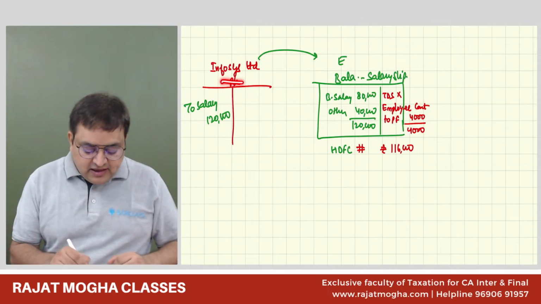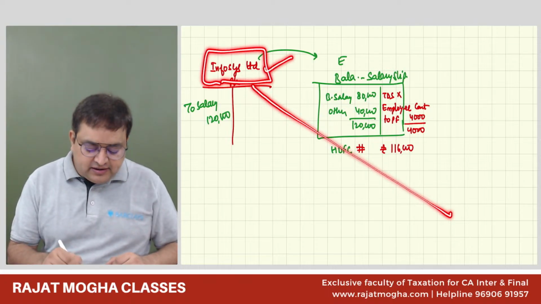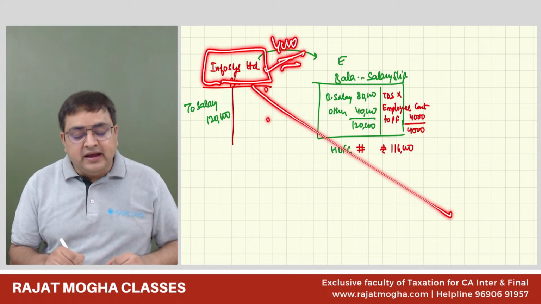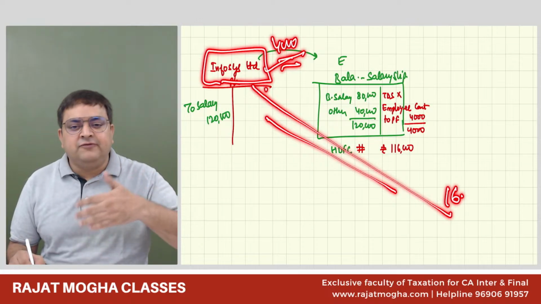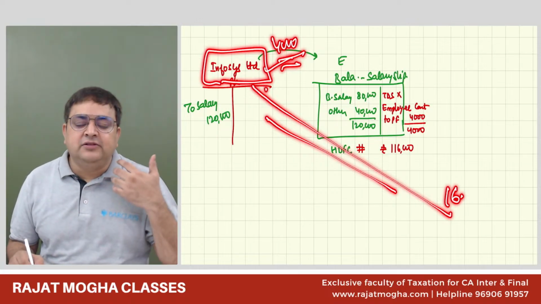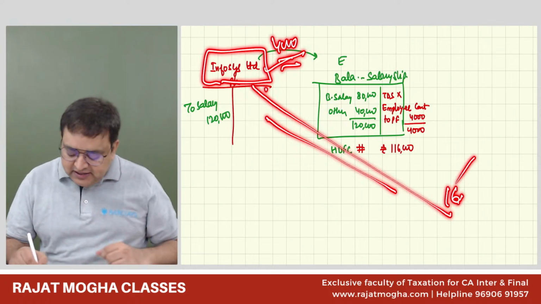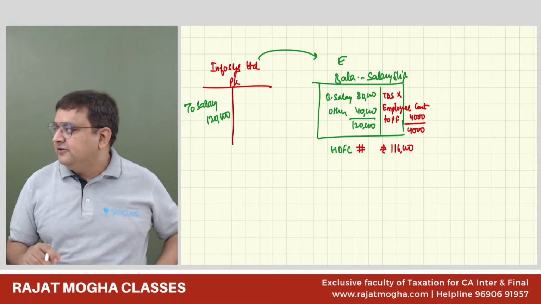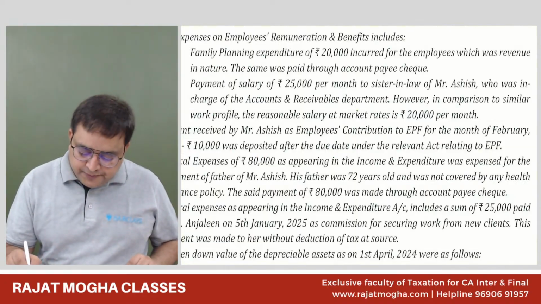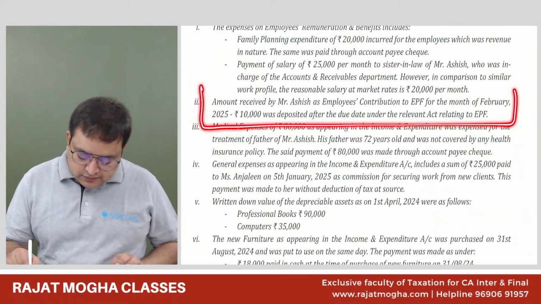And Infosys, if you don't deposit within 15 days, then we will make it your income. 4,000 will become your PGBP income. And even if you deposit after 15 days, let's say it's for the month of April, and you have to deposit till 15th of May, and now you are depositing on 16th May, 17th May, 18th May, then also it will not be allowed. It will permanently become your income. Understood, guys? Everybody understood this concept? Yes, sir.